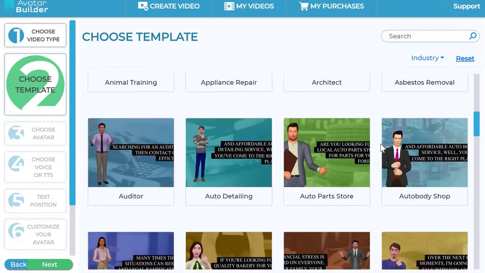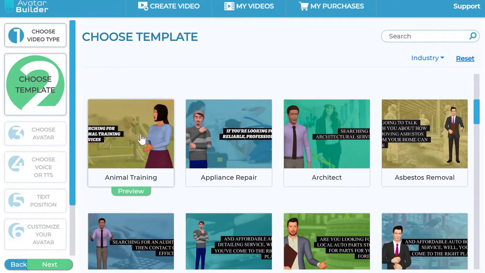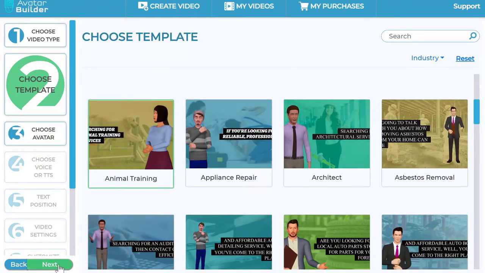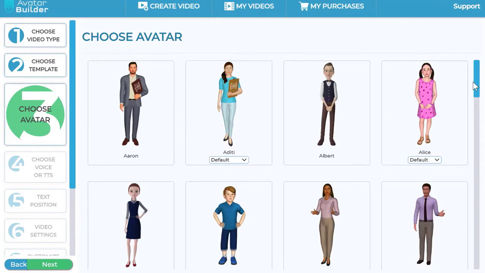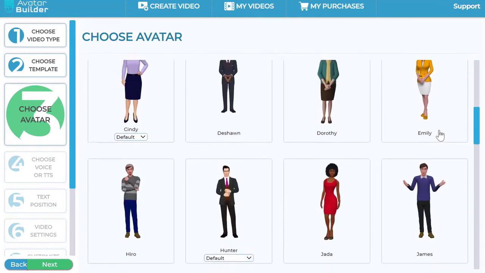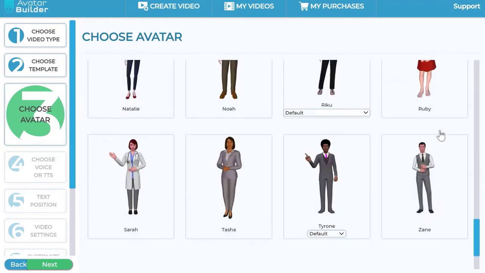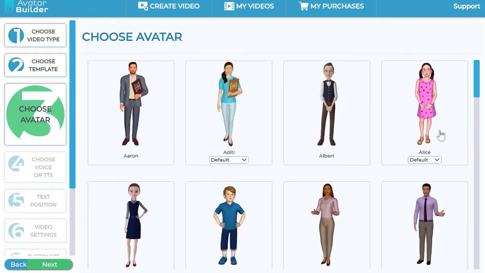So let's, for example, say we wanted to pick one of these ready-made templates right here. Well, let's do that right away. So we could choose, let's say, this one, okay? And click next, and then you can choose one of our 3D avatars that's built in. We have a ton of them right here, as you can see. You can pick any one of them. I mean, it's up to you what you decide to pick.